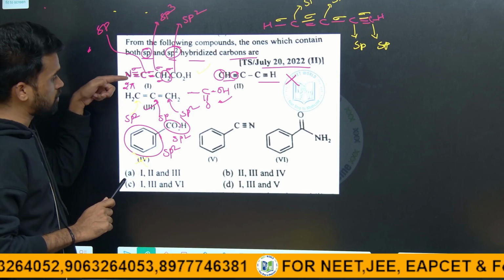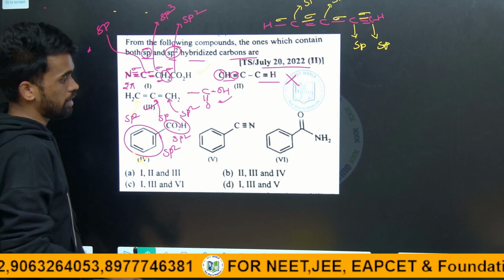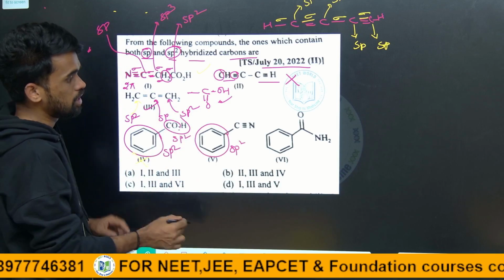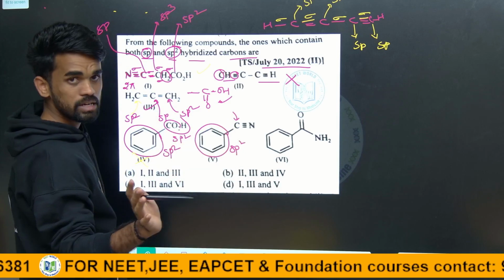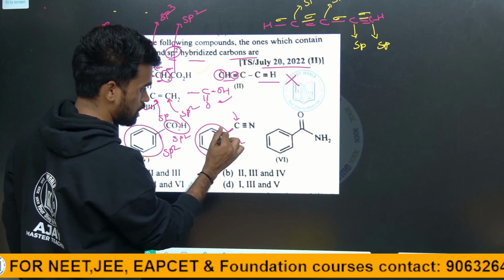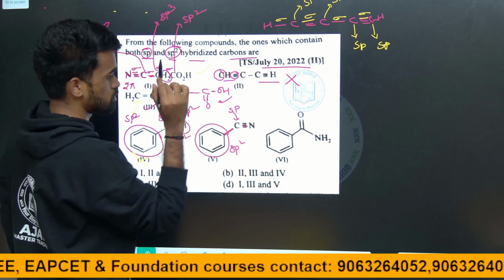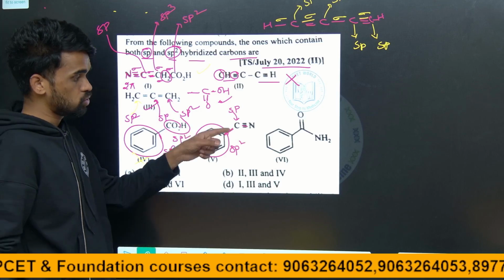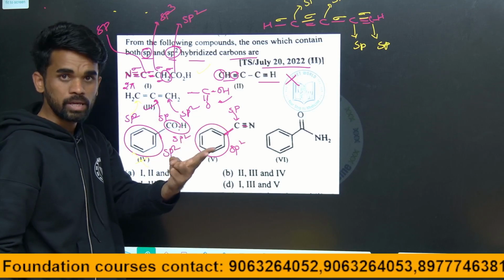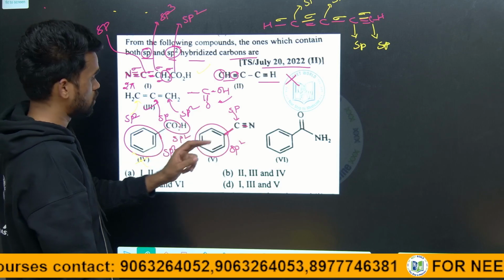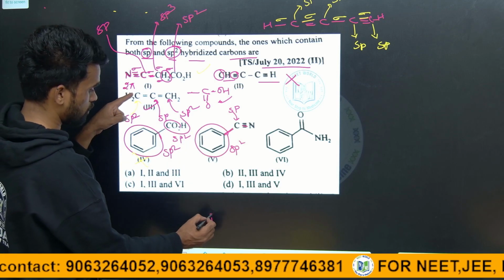Only 1 and 3 so far, and next, these all are sp2 hybridized as we discussed here. And here a triple bond is there, meaning 1 sigma and 2 pi bonds. So 1 sigma here, 1 sigma here, therefore this is sp. Hope this is also clear. 2 sigma bonds, so sp. So it contains sp2 and sp. So I can say the answer includes 1,